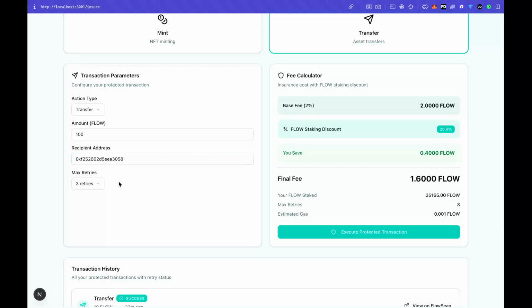recipient address. Here we can also select the number of retries that we want, like let's say one or let's say three. So this would be the number of times your failed transaction gets rescheduled automatically, and based on the number of retries, your fees may vary, right? So here we'll just execute this transaction, and just like a normal transfer, we will sign using our wallet, and the transaction would follow through. As simple as that.